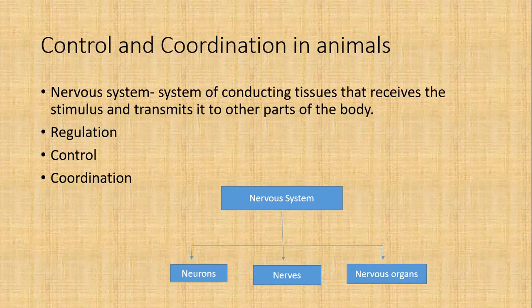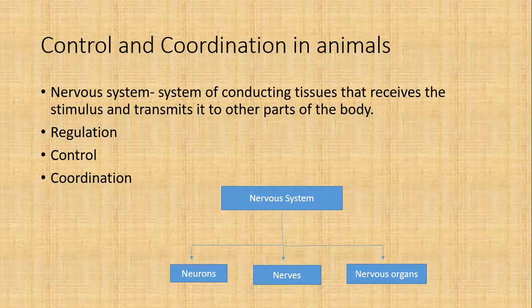The main function of the nervous system, first thing, is regulation of our body. Even the heartbeat and the respiratory process are regulated by the nervous system. Then control: how all sense organs are controlled to show a specific response.